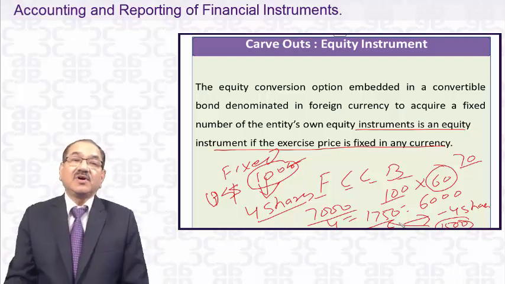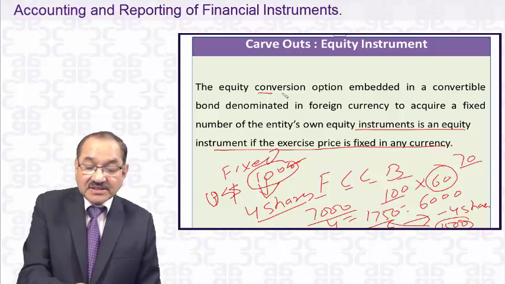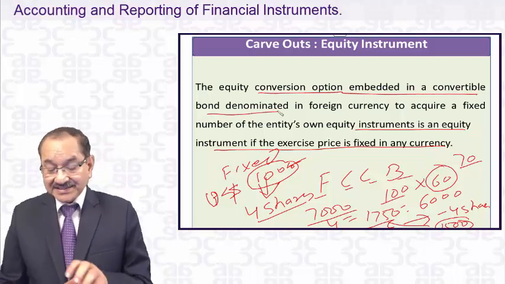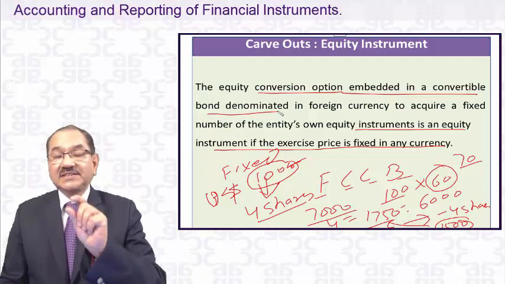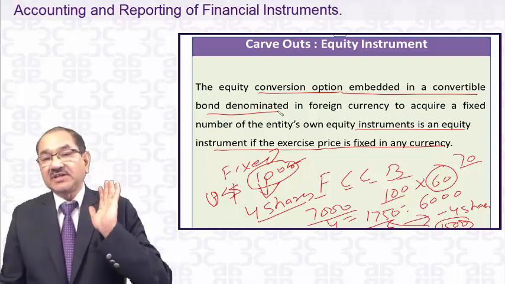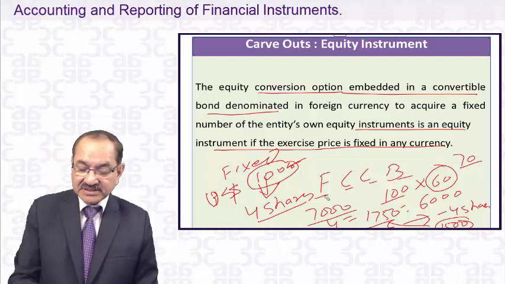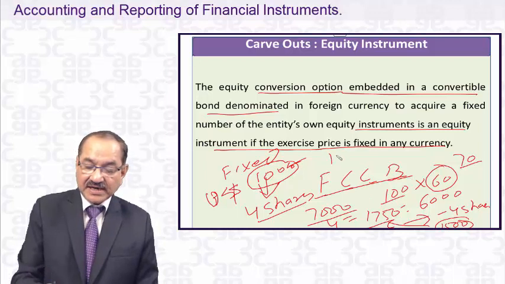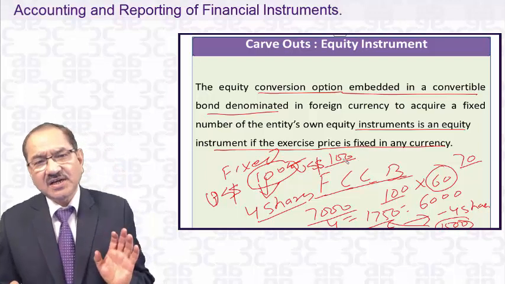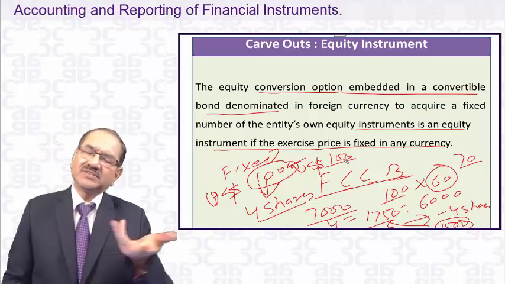Because the bonds are issued in foreign currency, there is a conversion option embedded in the convertible bond. Therefore they say it is the conversion option, not the whole bond, that is the equity or the liability, because the balance is equity. In IFRS they say there are 2 portions here. One portion is the FCCB amount, suppose it is US dollar 100. No doubt they say that $100 you can show as equity, because you have received money in advance for 4 shares.